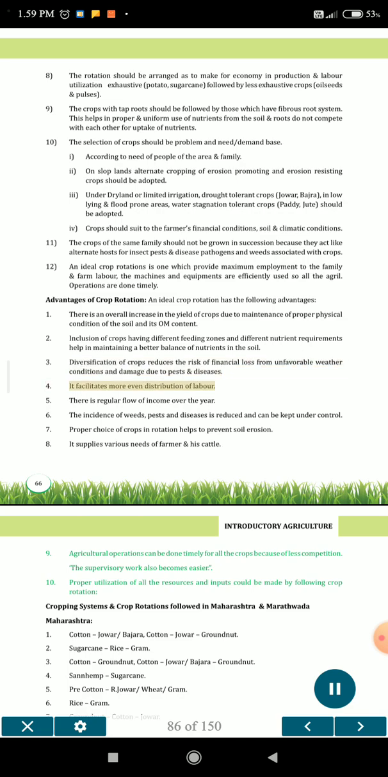4. It facilitates more even distribution of labor. 5. There is regular flow of income over the year. 6. The incidence of weeds, pests and diseases is reduced and can be kept under control. 7. Proper choice of crops in rotation helps to prevent soil erosion. 8. It supplies various needs of farmer and his cattle.